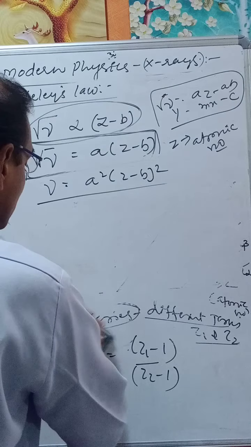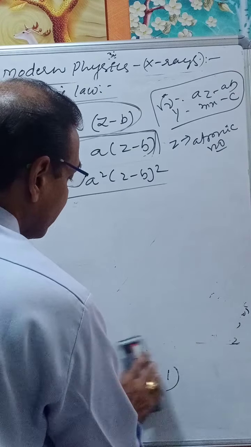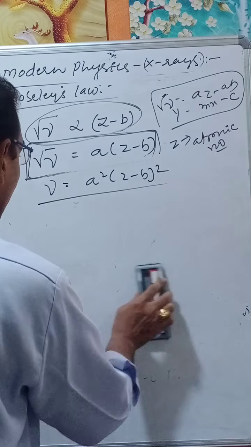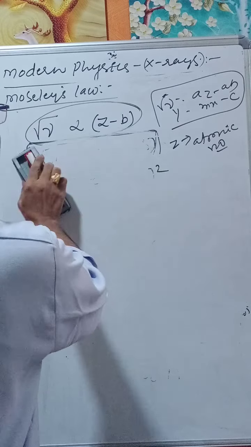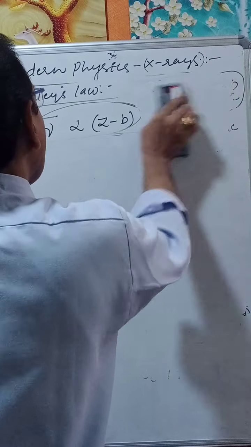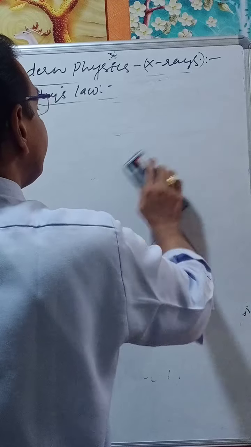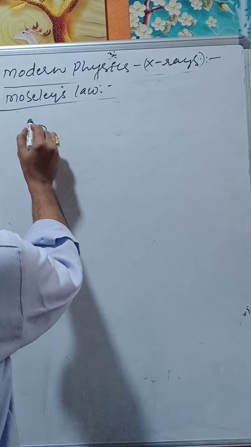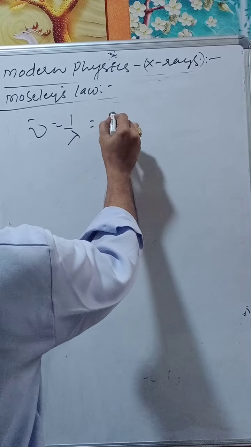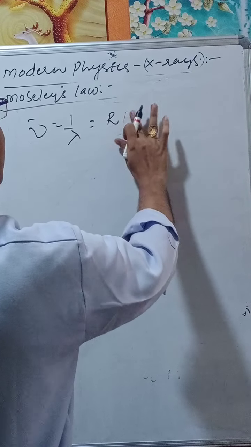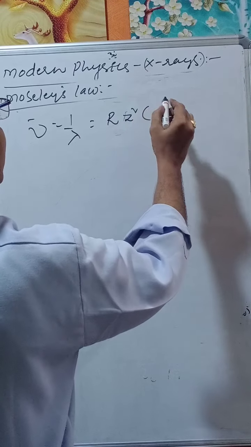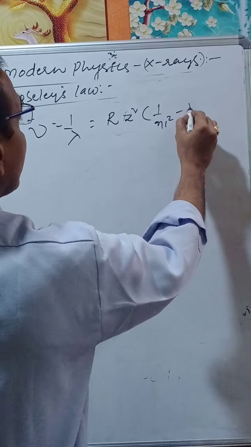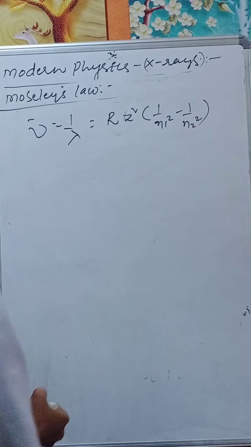Now if you consider X-rays, what happens to the wave number? Generally we know that wave number nu bar is equal to 1 by lambda, that is equal to R into Z square into 1 by n1 square minus 1 by n2 square.